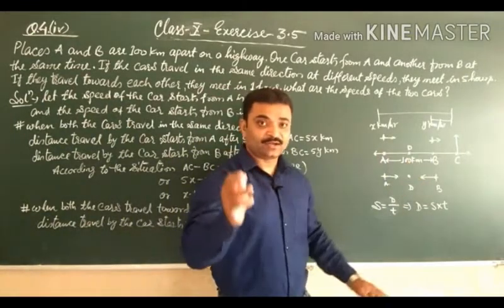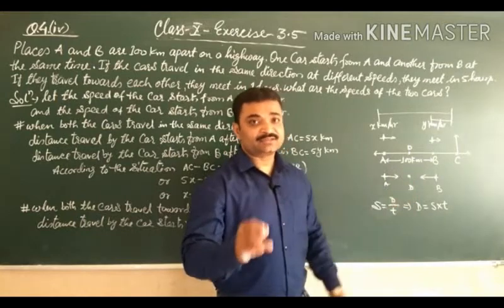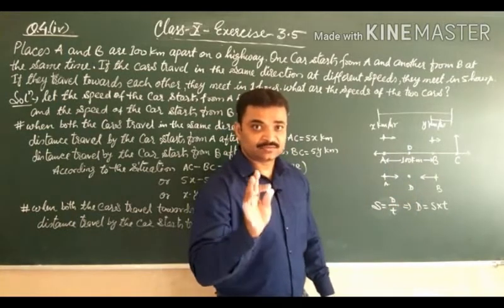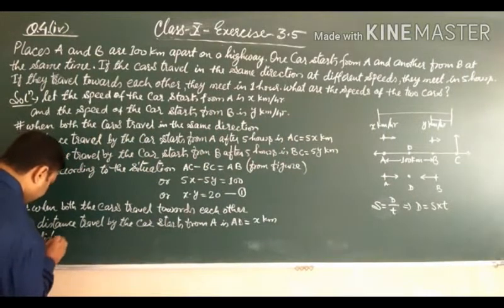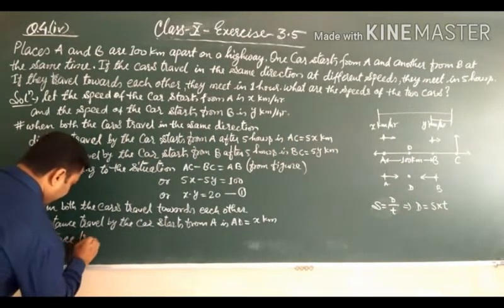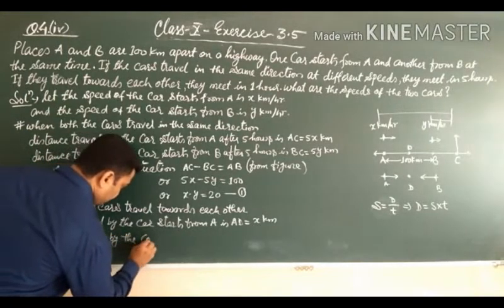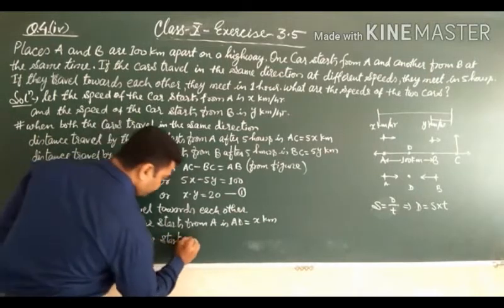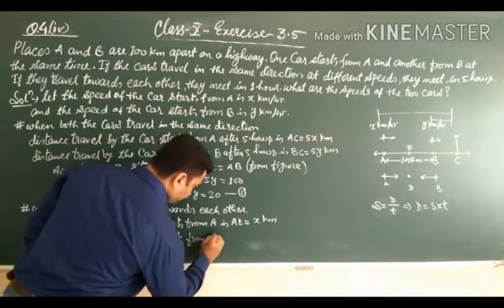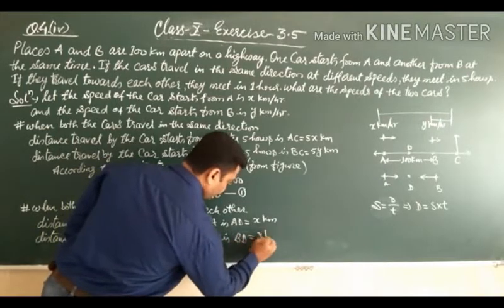That means in 1 hour the car that starts from A travels x kilometer distance, and the distance traveled by the car that starts from B is BD equal to y kilometer.